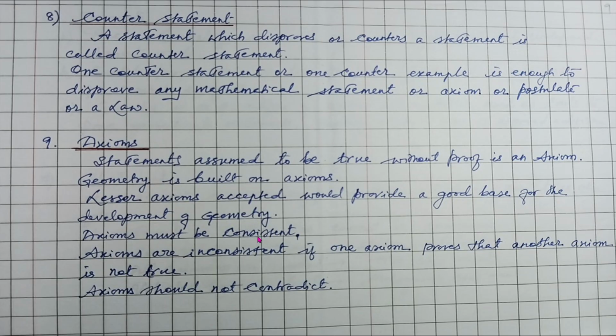Please remember that. Now what is the meaning of that? Axioms are inconsistent if one axiom proves that another axiom is not true. That means if one axiom proves that another axiom is not true, the axiom is not consistent, it is inconsistent. Axioms should not contradict.